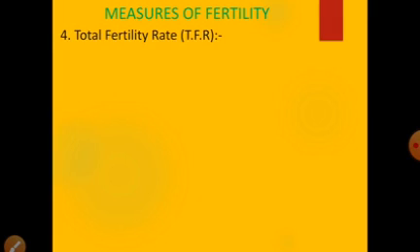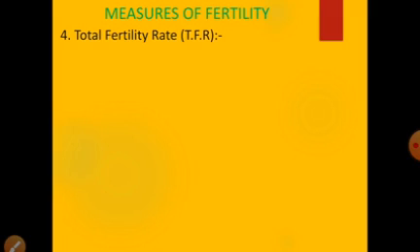Welcome to the chapter Vital Statistics. In the last class, we discussed the third measure, that is age specific fertility rate or ASFR. Using ASFR, we cannot compare the fertility rates of two or more populations. So to overcome this, the next measure is total fertility rate or TFR. Using TFR, we can compare the fertility rates of two or more populations.